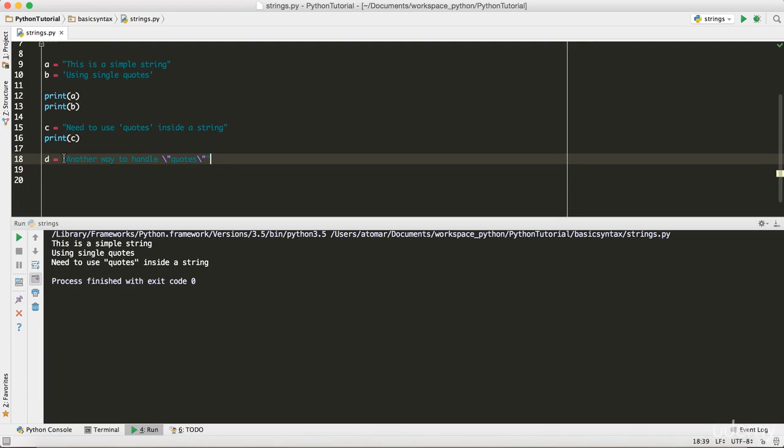So right now, when it sees a double quote, it thinks, okay, a string has started or it has ended. But right now, when we use that backslash, it's going to ignore the functionality of double quote here as well. Backslash is not in the picture. It's just used to ignore the functionality of double quote. So what's going to happen is, it's just going to print the double quote as it is.